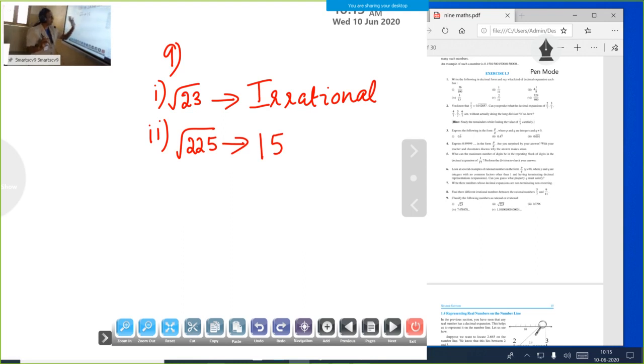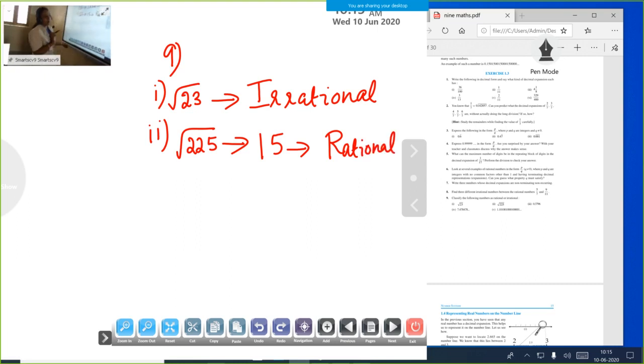So the root 225 is equal to 15, simply 15, because two same numbers multiplied to get 225. So you know how to find the root of a number. Root 225 equals 15. This is one rational number. It is terminating, not repeating, it's simply one number. So our answer is rational.